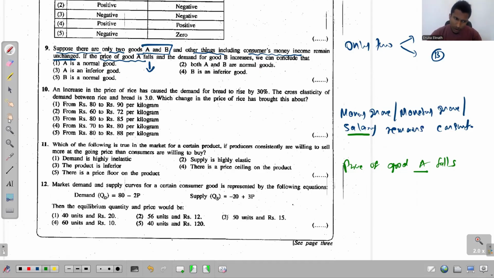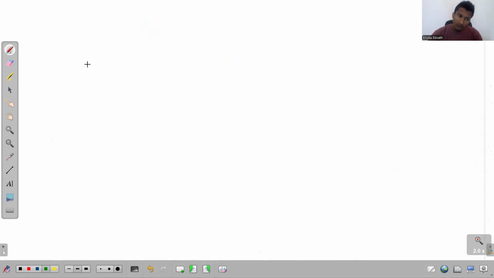Right? So if you need, I can do one example and show you this. So imagine that we have mobile phones here, right? We have mobile phones and the person's income is just 1 million. Initially the price of a mobile phone is just 100,000. This is situation 1. And in situation 2, the price of a mobile phone decreases to 50,000.